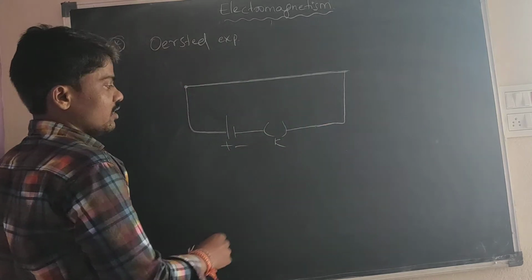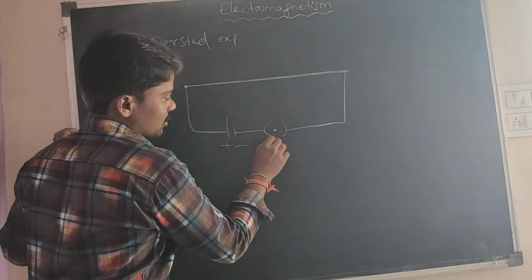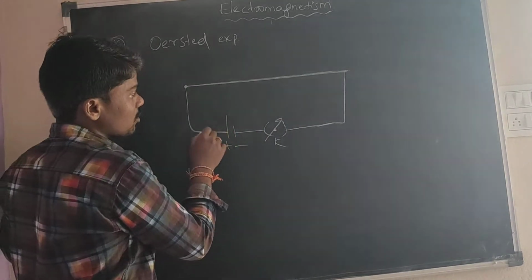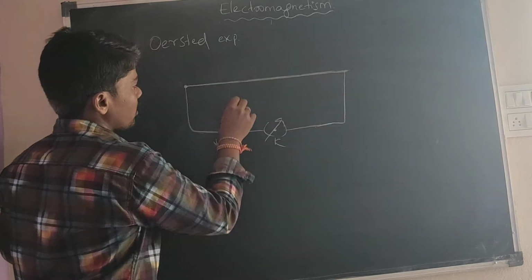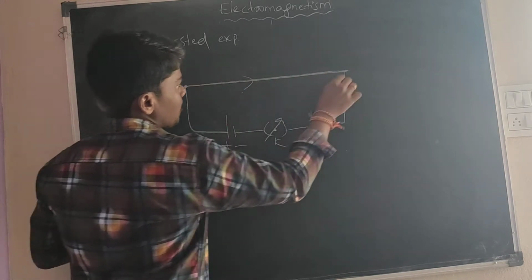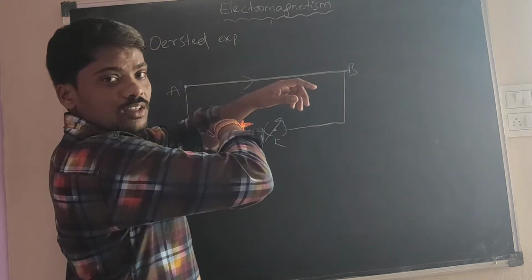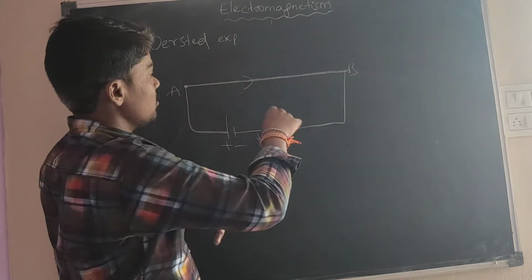When the switch is on, the current will flow from the positive terminal to the negative terminal. In this, the current will be from A to B. When a current carrying conductor is there, it can produce a magnetic field around it. Here also, the same, around it.